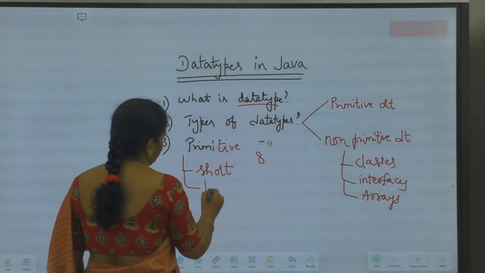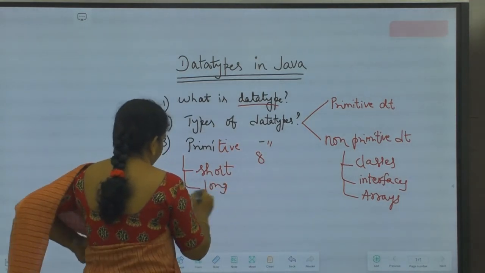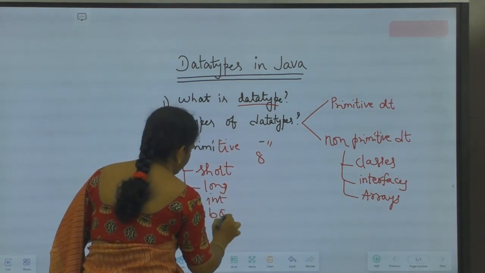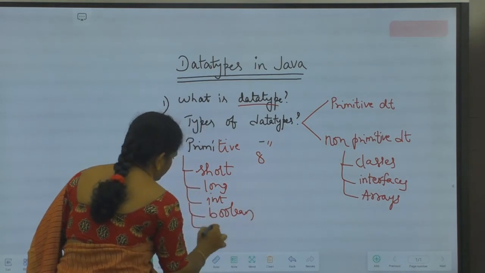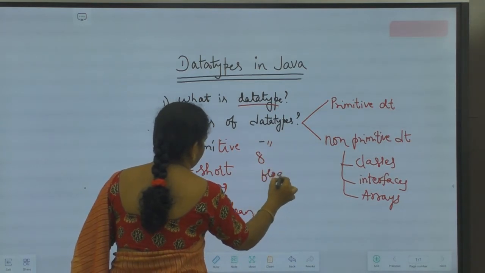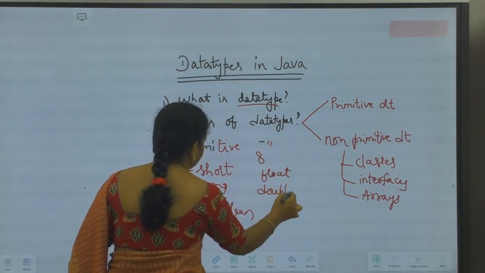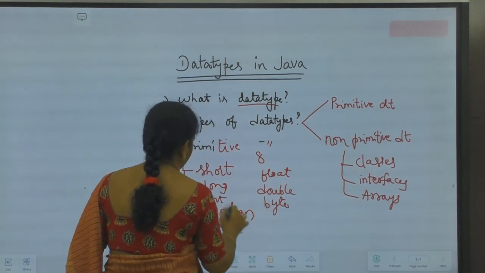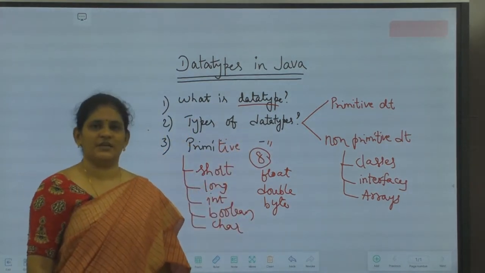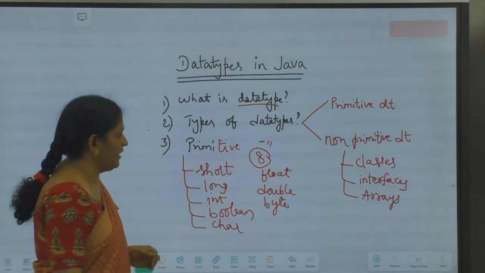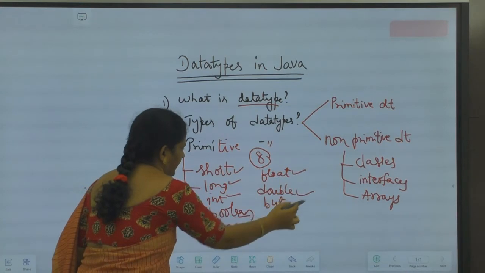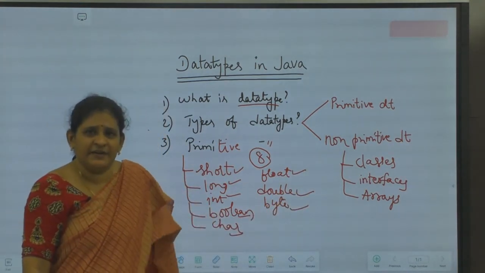Those are short, long, int, boolean, char, float, double, byte. How many primitive data types are there in Java? There are 8 primitive data types in Java. These are the 8 different data types in Java.